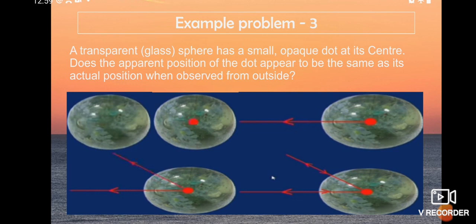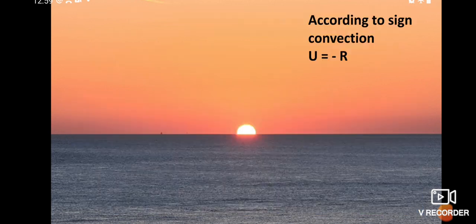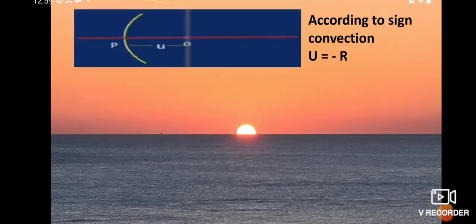So by substituting values here, according to sign conventions, the object distance is measured from pole to object, but the ray is coming from object to pole. That's why we have taken it as minus r.